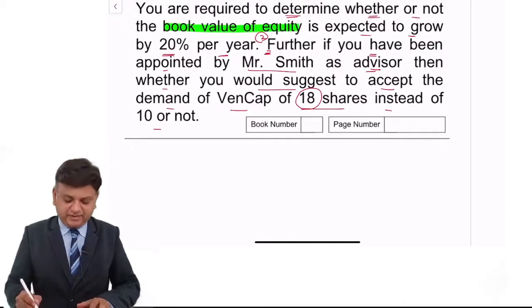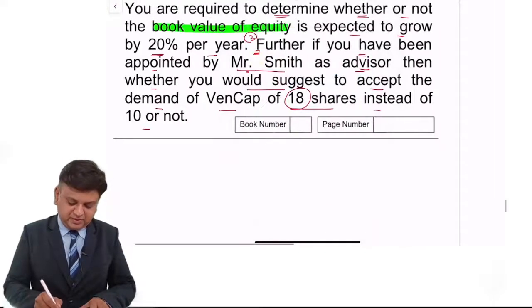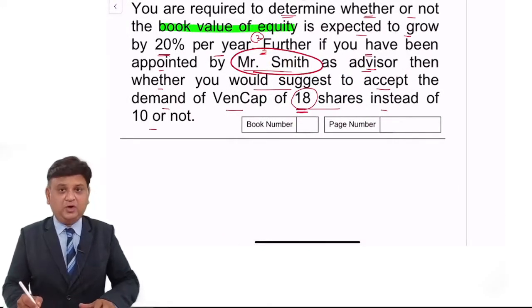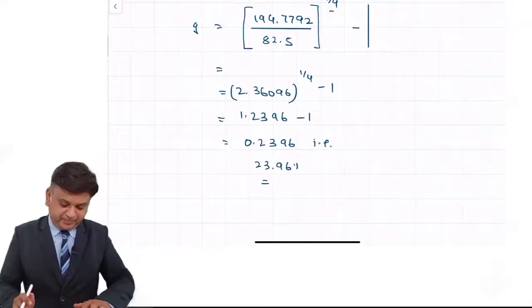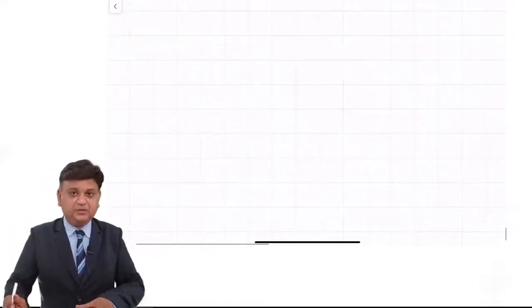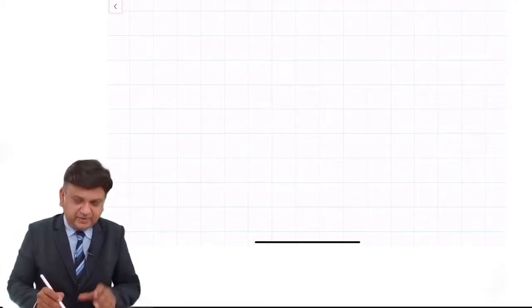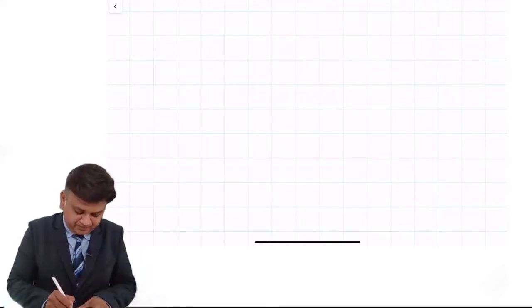The second simple part of the question. Further, you have been appointed now by Mr. Smith, from the company point of view, to say whether to accept the offer, that is the demand which they have put. Let us understand how to make the calculation of the answer. So write an answer for that. We'll prepare a working note. Why do we prepare a working note? I just explained that to you.